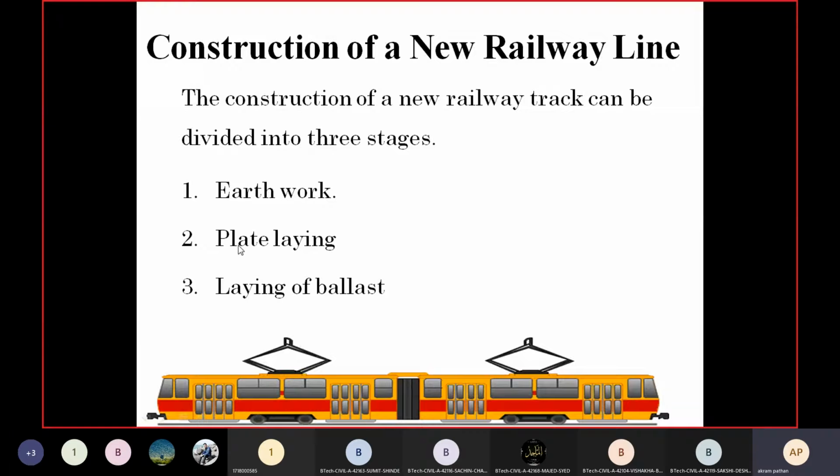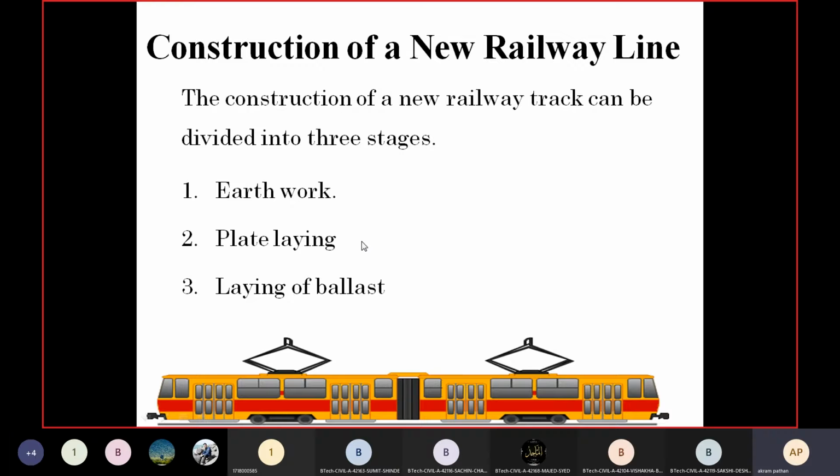The earthwork includes the alignment of the center line, and then we have to construct the different layers, as I told you earlier: the soil subgrade, sub-base course, and the wearing surface. So these are the earthwork. The second stage or step in the construction of a new railway line is plate laying.